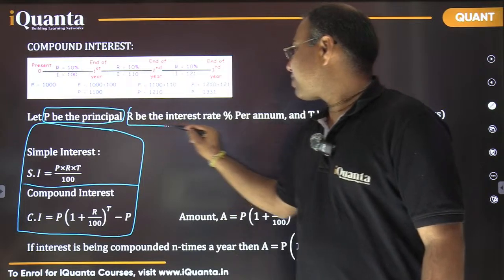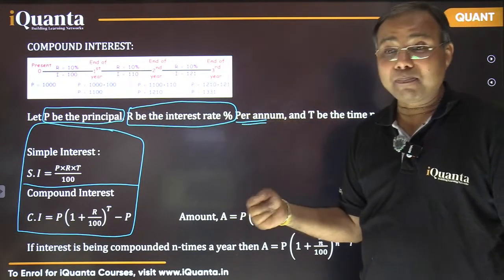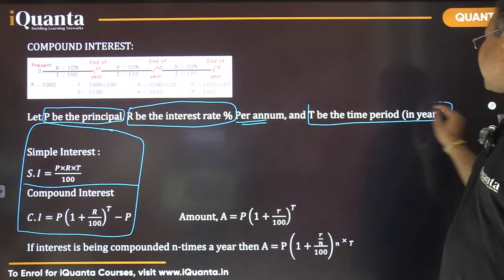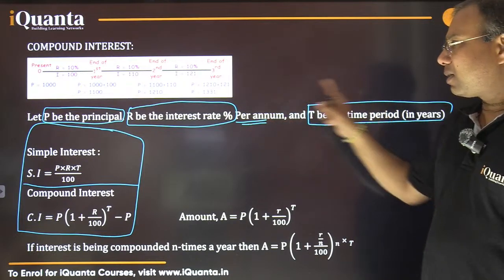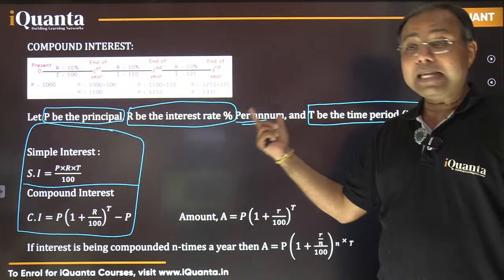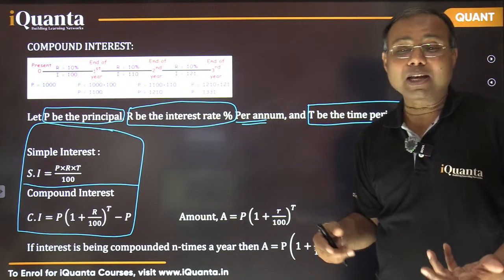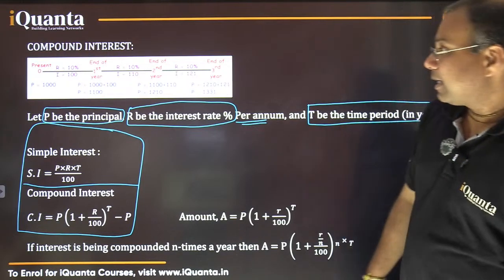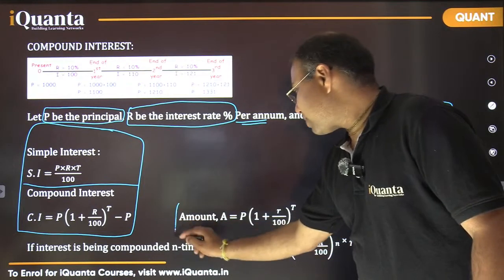R is the rate of interest per annum, right? That is annually, per year. And T is the number of completed years, right? So we need to be careful about these terms, that rate of interest is per year and time is also in years. Sometimes there may be some variations in terms of months and all, then we need to take care of that. Okay?